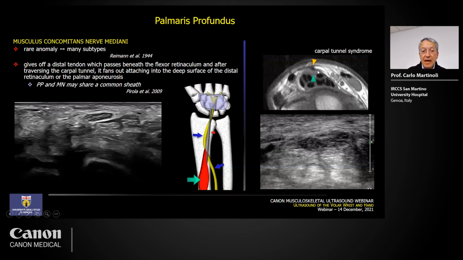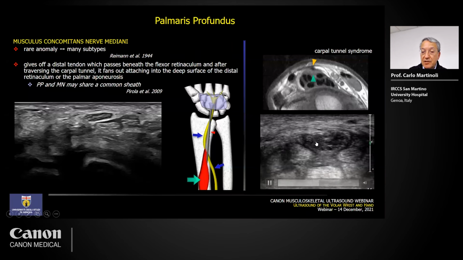Again, like the reversed palmaris, the palmaris profundus may be a cause of carpal tunnel disease. And this is because during flexion of the finger, the tendon becomes tense, and so it may press the median nerve, as you can see in the video clip and on the lower part of the slide here.